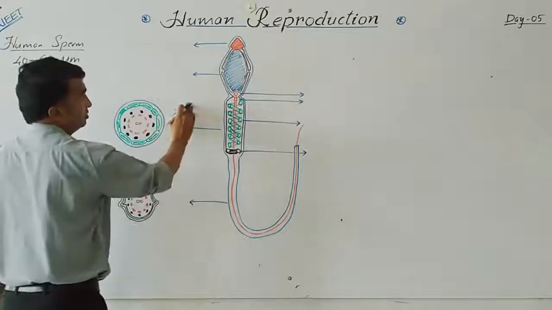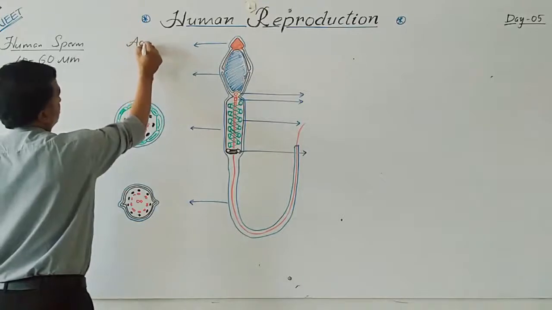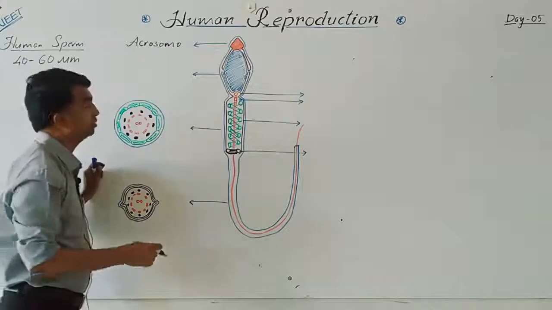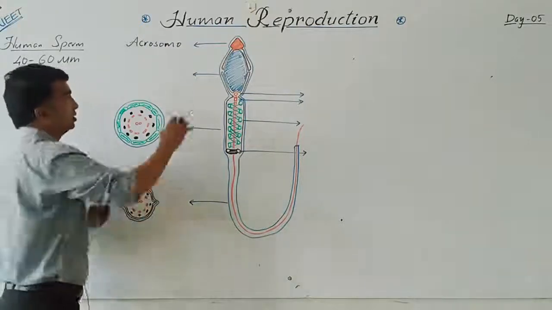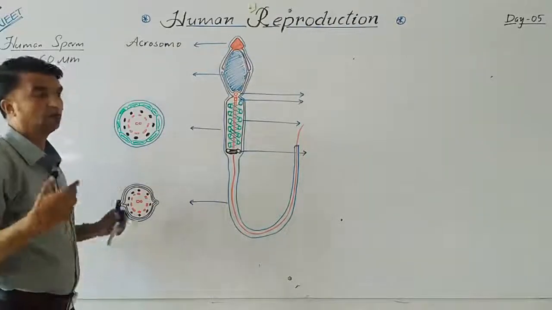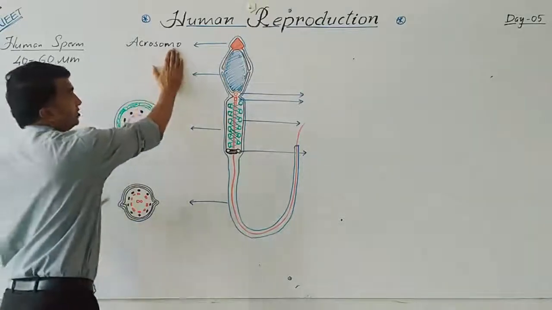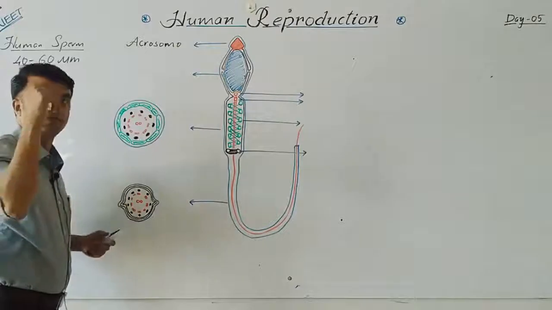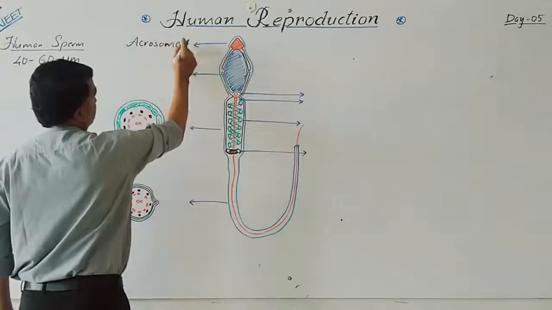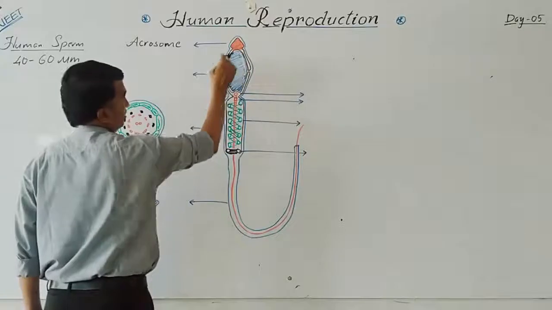So when you take the head piece, the tip of this is covered with the acrosome. It is a special structure. I have put it here: the acrosome is produced from the Golgi bodies. This acrosome consists of hydrolytic enzymes, for example hyaluronidase, zona lysin, or the corona penetrating enzyme. So the acrosome plays a very important role in the penetration of the sperm into the ovum. It will cover the nucleus of this sperm partially, the anterior region.